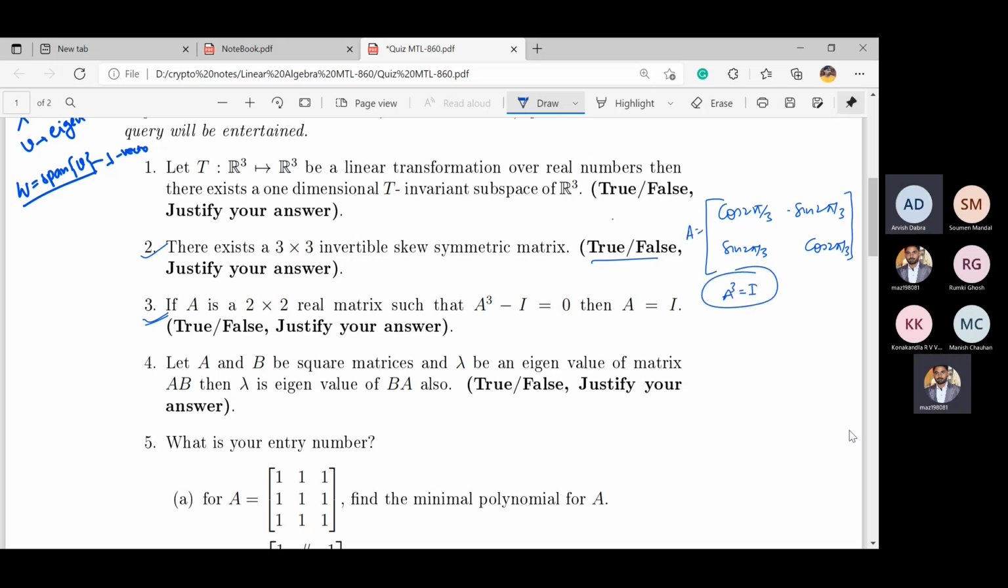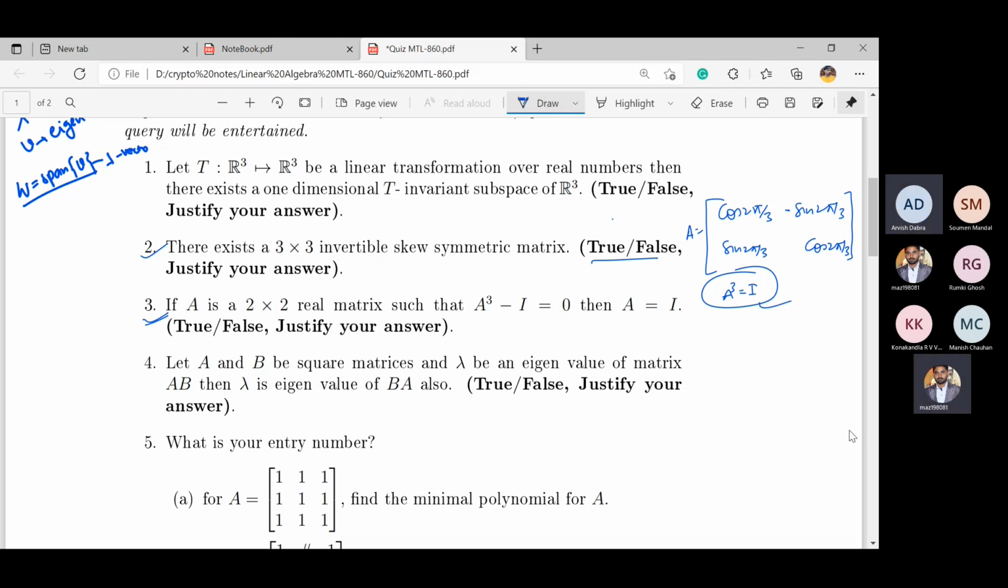Are you sure? Yes, sir. Means you have done the calculation? I haven't done this one. Actually, sir, whenever we define the rotational matrix, it's the rotation by 2π/3. So thrice the rotation will be the identity matrix. Okay, so no problem.